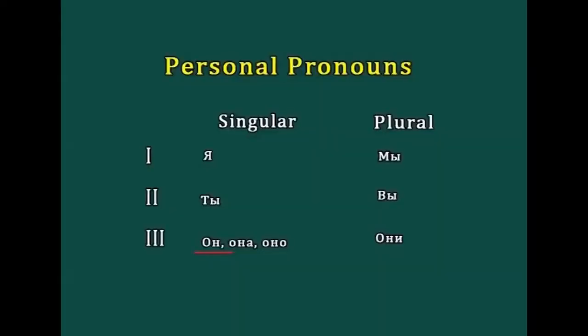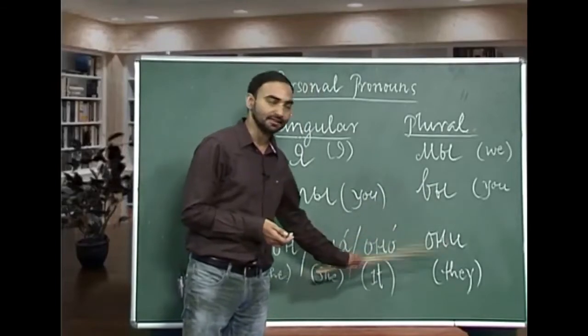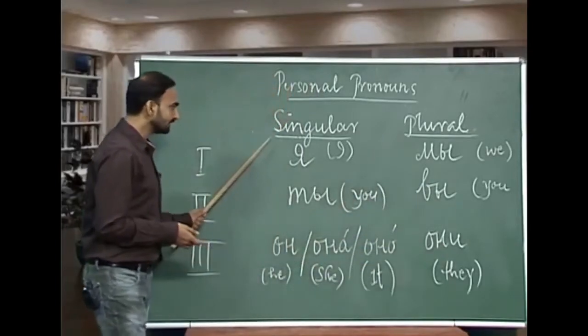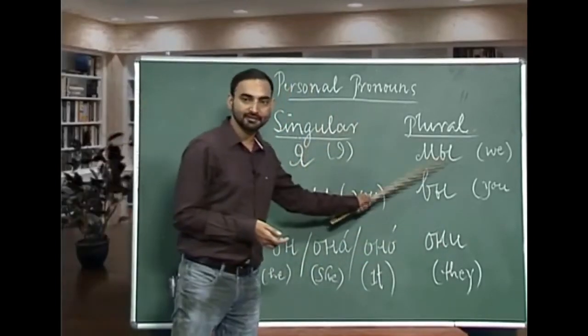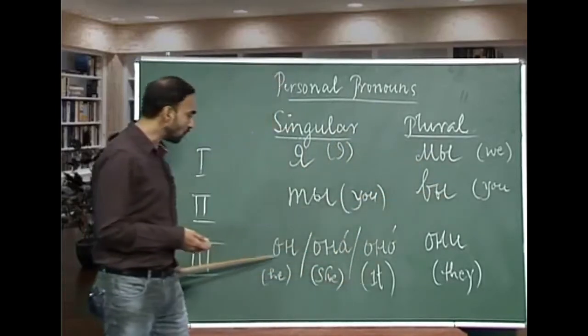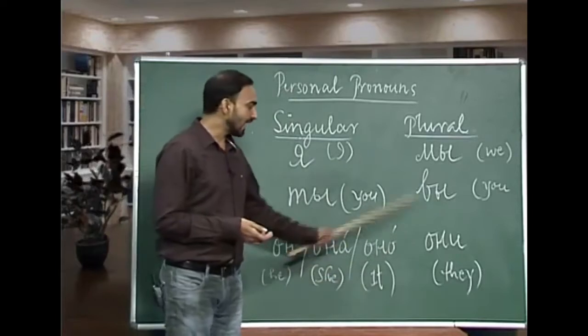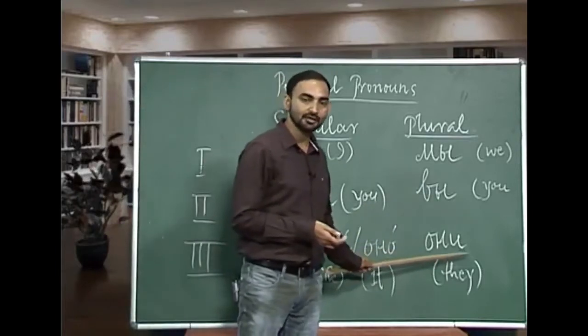And plural number is ani. So this is ya, my, first person; ty, vy, second person; on, ana, ano, third person singular number; and ani, third person plural number.